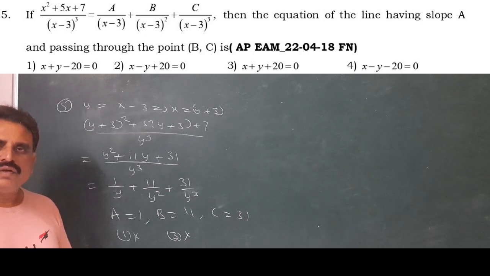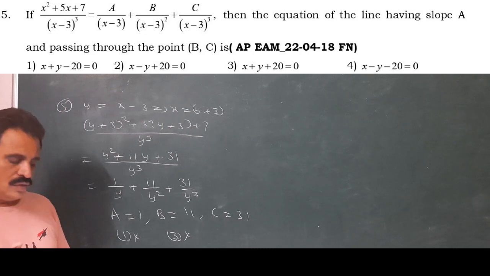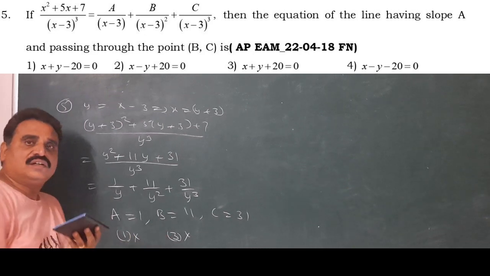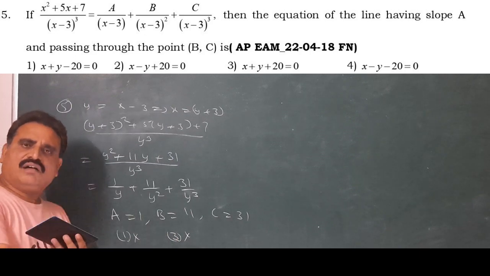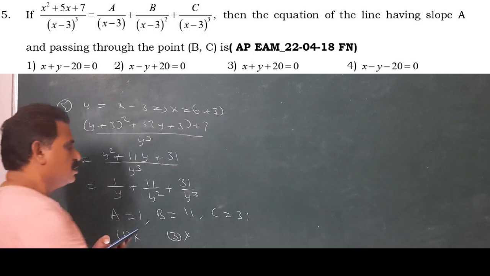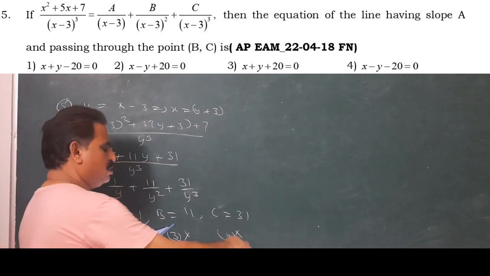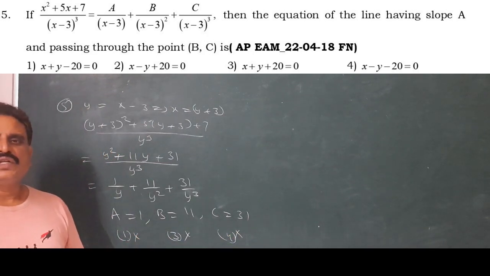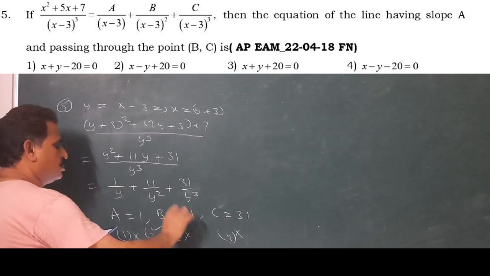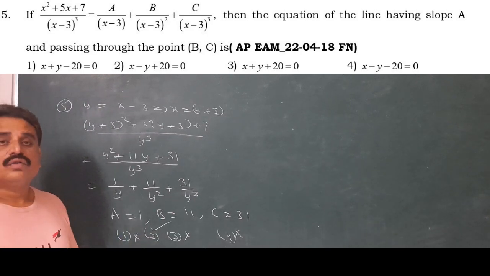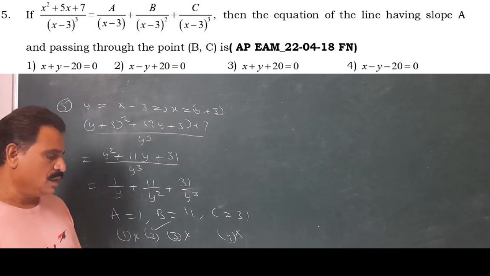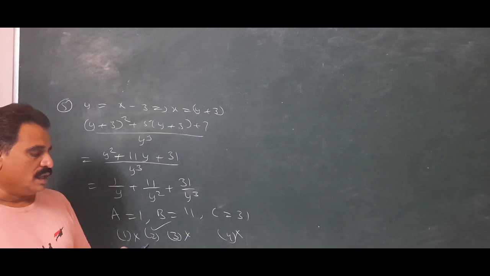Take x equal to 11, y equal to 31. Which one satisfies, among 2 and 4? Don't check first and third, already we decided these are wrong. The fourth option is wrong. You check that; the second option is the right answer. So we need not solve the whole question. You have to utilize that time on another problem. Now we are going to the next question.